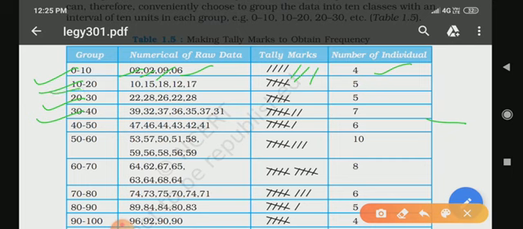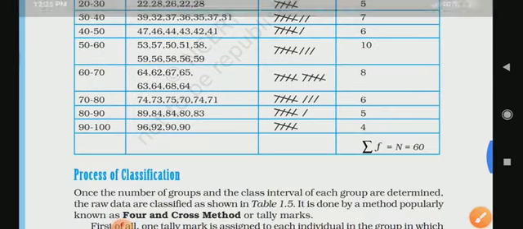Then 10 to 20, how many students are there? One student got 10, another one 15, then 18, then 12, then 17. Okay, so there are 5 students who got 10 to 20. Between 10 to 20, 5 students got marks, right? According to this we have to arrange these data.